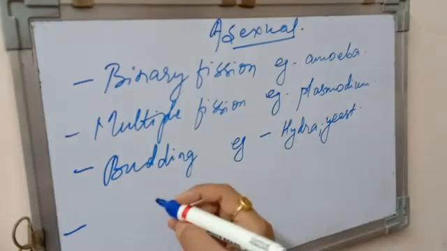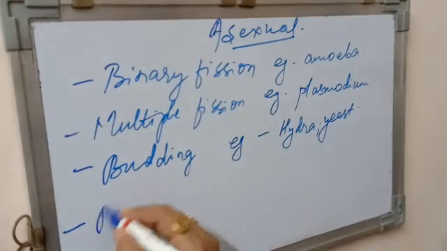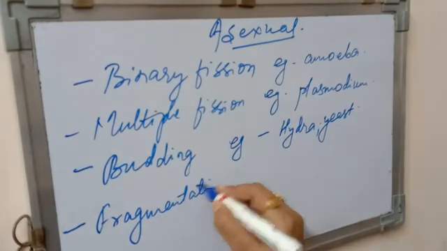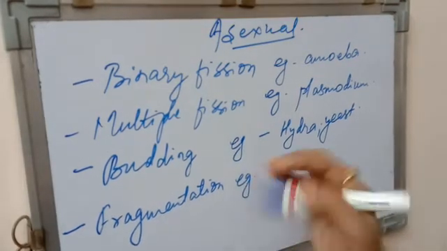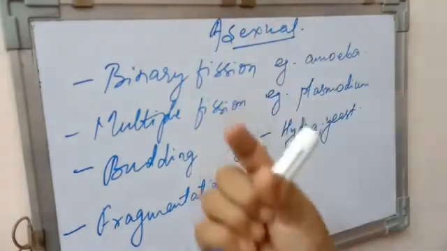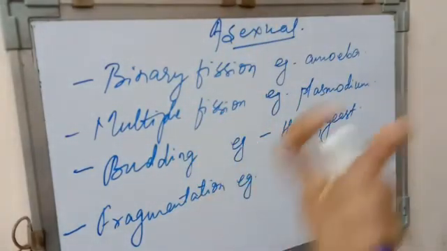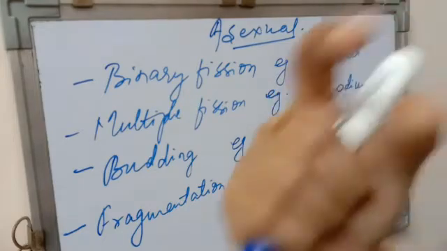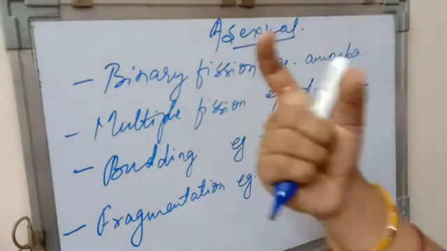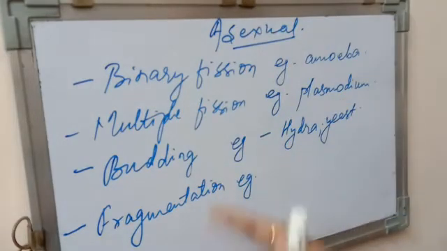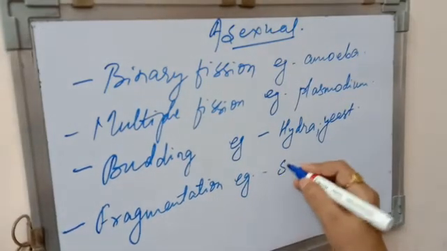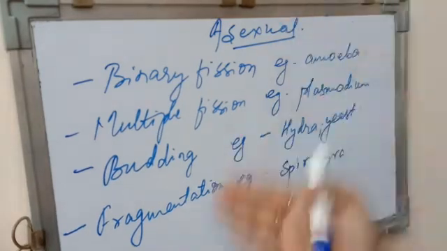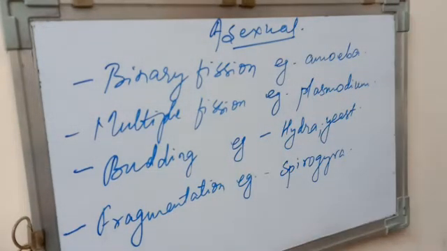Further asexual types of reproduction can be fragmentation. What is fragmentation? When a single parental body splits into pieces, those pieces are referred to as fragments. So when they split into fragments and each fragment is responsible to produce a new organism, that is called fragmentation. It will be shown by Spirogyra. So there are a number of asexual modes of reproduction.